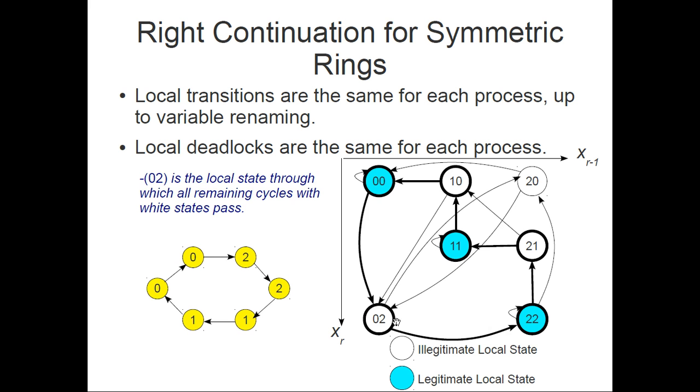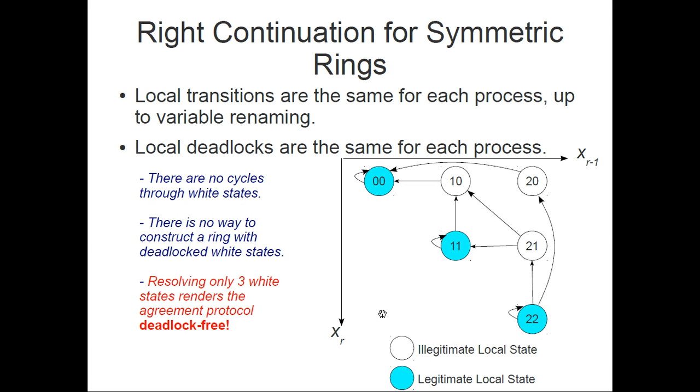Here we resolved only two local states and we have this cycle. If we resolve this remaining state, we don't have any cycles, yet we still have local deadlocks. Well, still having local deadlocks, but there is no way to form a global deadlock, even though we have local deadlocks.